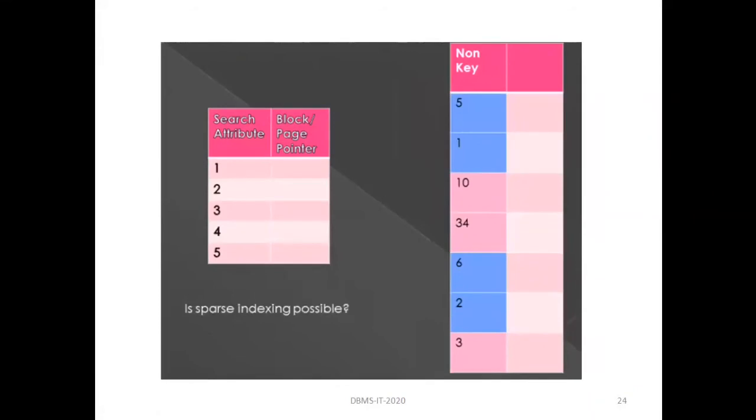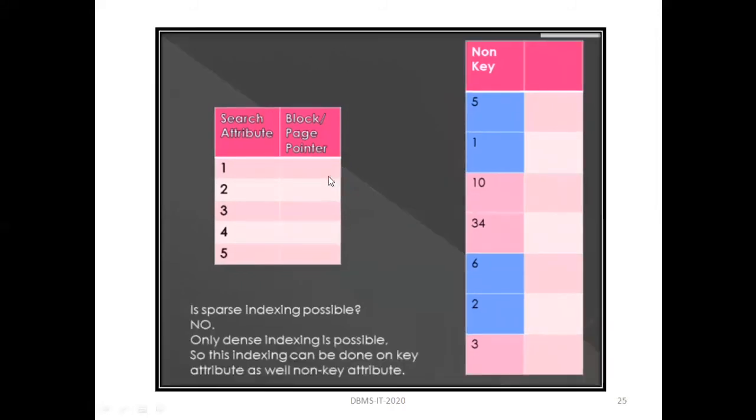So can we perform sparse indexing or dense indexing? In sparse indexing, only some of the important records are present in the index table. But as the main file is not sorted, we are required to provide all the records in the index table. That means we cannot perform sparse indexing in that case. So we perform dense indexing, because all the records in the main file will be present in the index table.